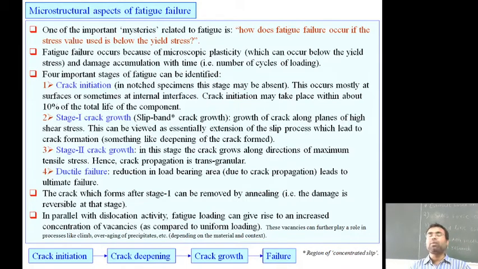So the crack which forms after stage 1 can be removed by the annealing, to overcome the particular damage by the heat treatment process, that is called the annealing. And the damage is reversible at that stage. In parallel with dislocation activity, the fatigue loading can give rise to an increased concentration of vacancies. So as compared to the uniform loading, the vacancies can further play a role in processes like climbing, over aging or precipitation, etc., depending on the material and the context.